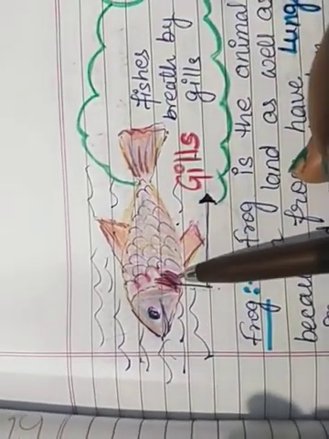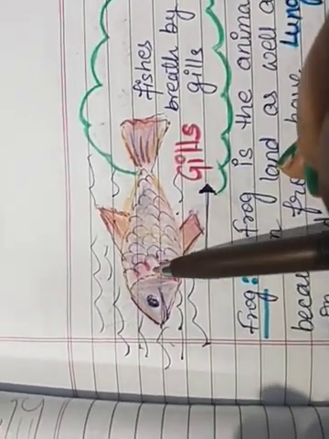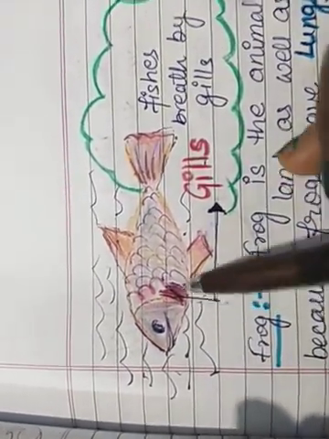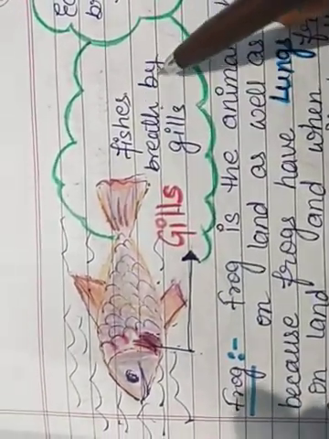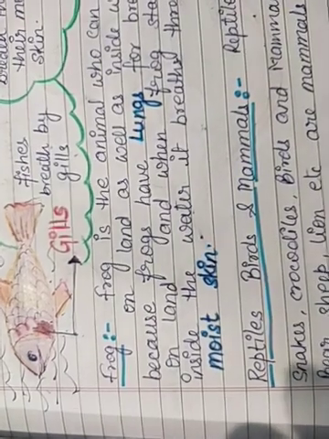This is the special organ for breathing in the water for fishes. So this is a breathing organ for fishes. So we can say that fishes breathe by the gills. Okay. Now the next animal is the frog.